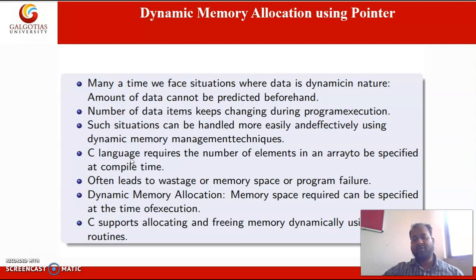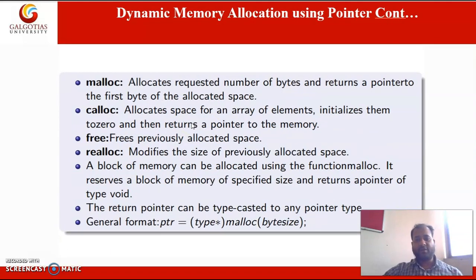But suppose I am storing only 5 student records, then 95 into the size of the structure in memory blocks will be wasted. In that situation we can use dynamic memory allocation. We have different functions that can be used to dynamically allocate memory.